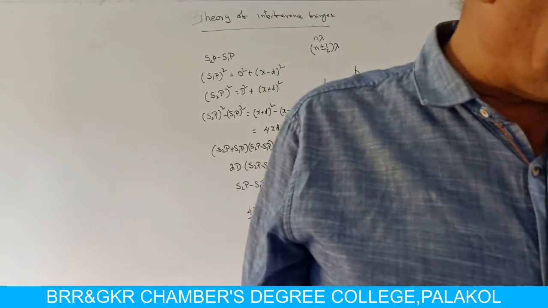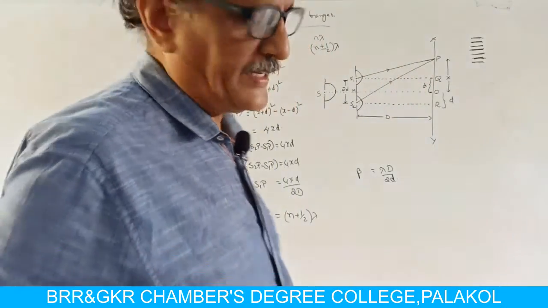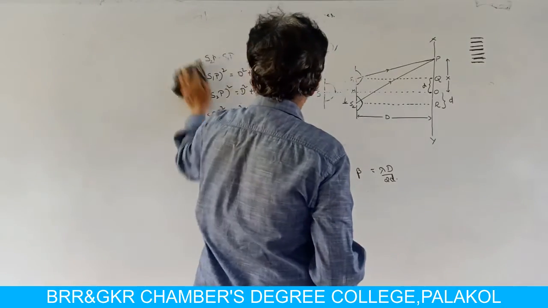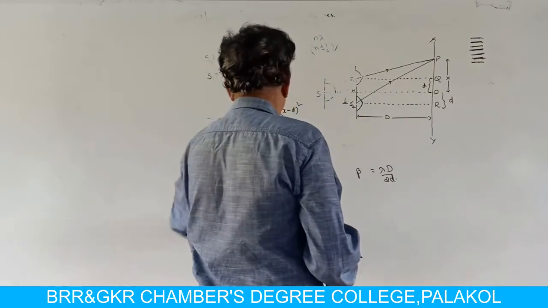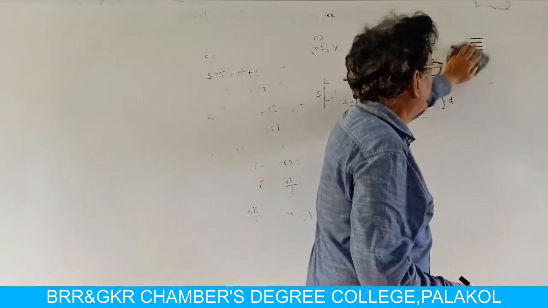Now, let us discuss the conditions for interference of light.